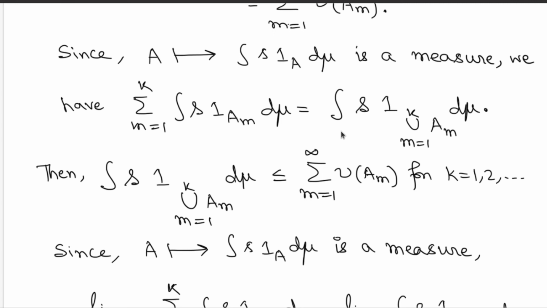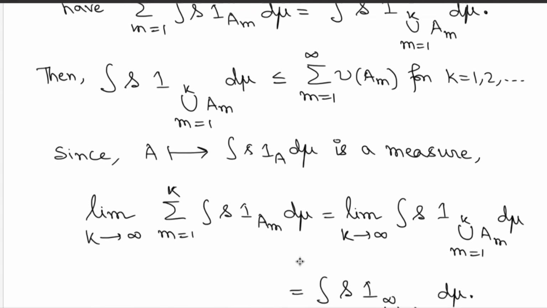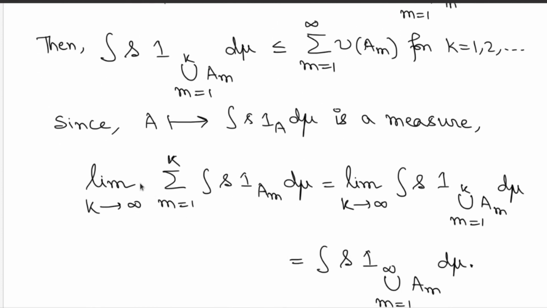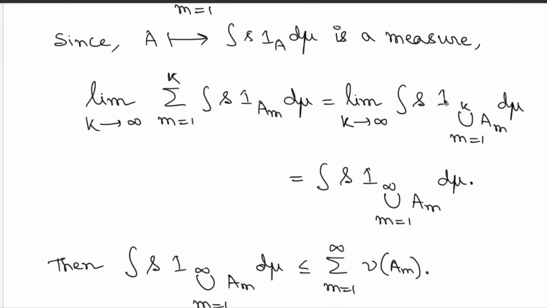Now again use the fact that for non-negative simple functions this set function is a measure to go from finite additivity to countable additivity. So take the limit as k goes to infinity of this finite sum. Now this finite sum, as already observed, is nothing but this, but then using the countable additivity you get this limiting value, this implies continuity from below.